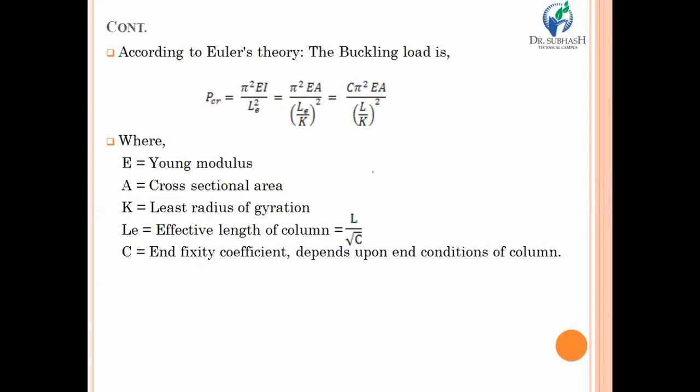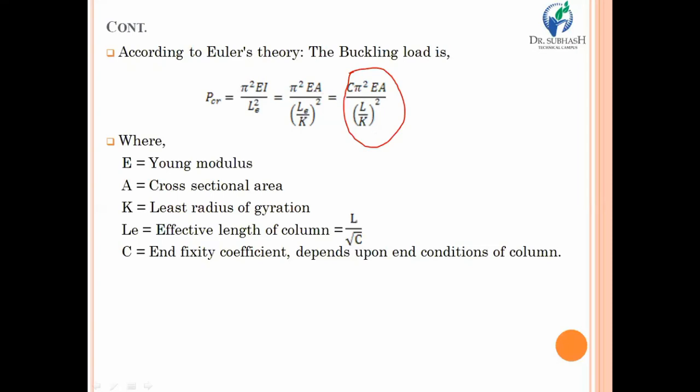So Euler first derived the relation for critical load, and that is pi square EI upon LE square. By further simplification, LE square, that is the effective length, is replaced by LE upon K whole square. So ultimately, the final equation will become C pi square EA upon (L upon K) whole square.